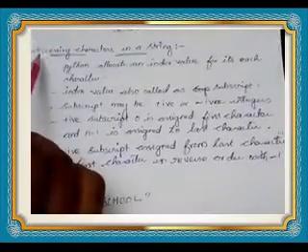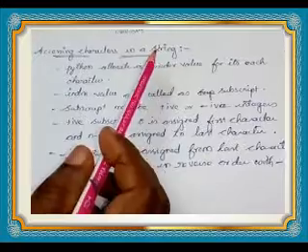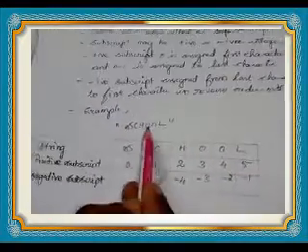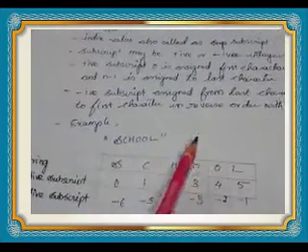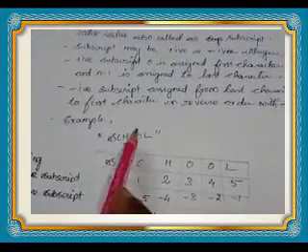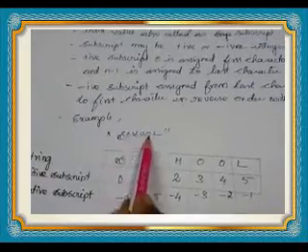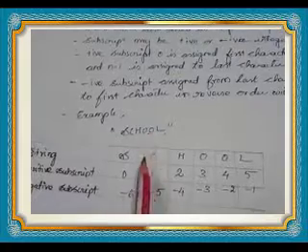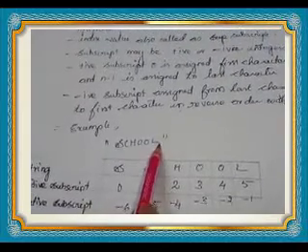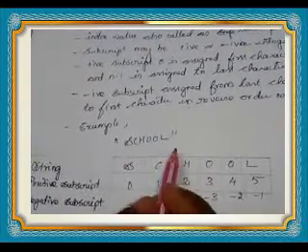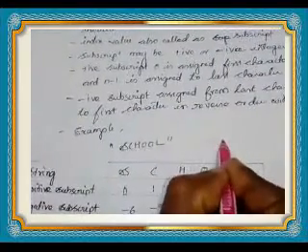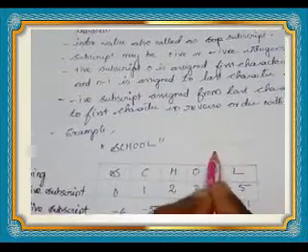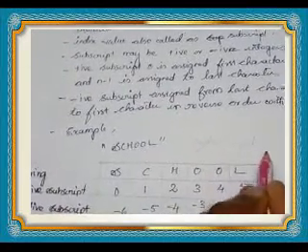Next topic is accessing characters in a string. Example, see here, school, written in double quotes, so it is a string. How to access this? When we use a string, Python automatically allocates an index value for each character. Understand? Each character has an index value. This index value is also known as subscript. This subscript may be positive or negative.